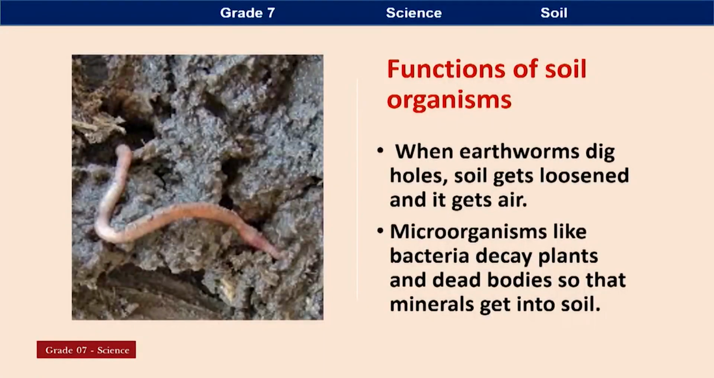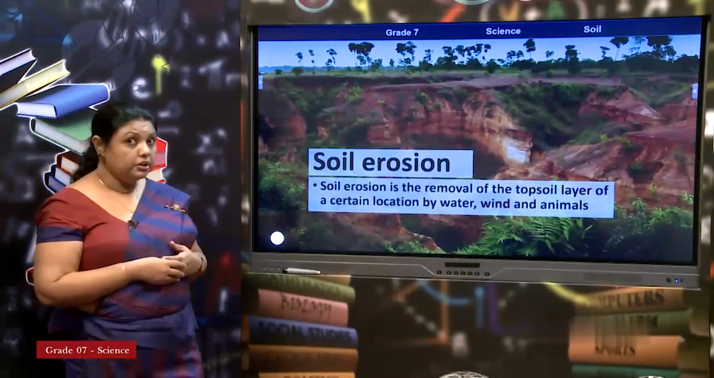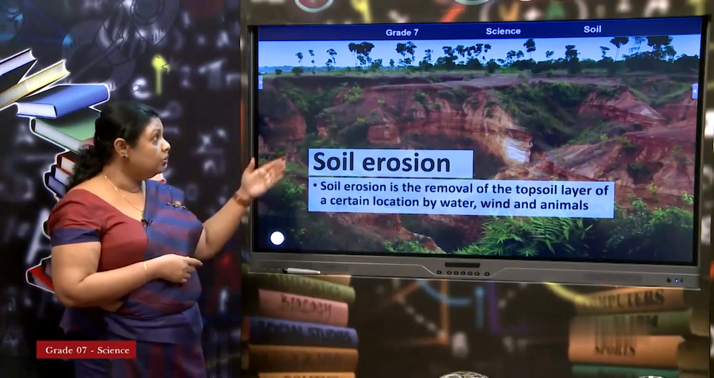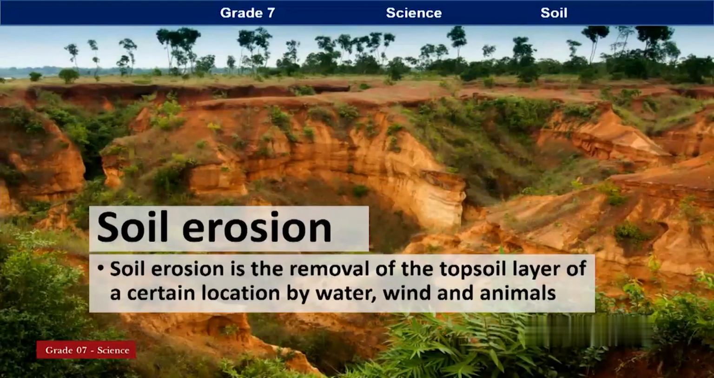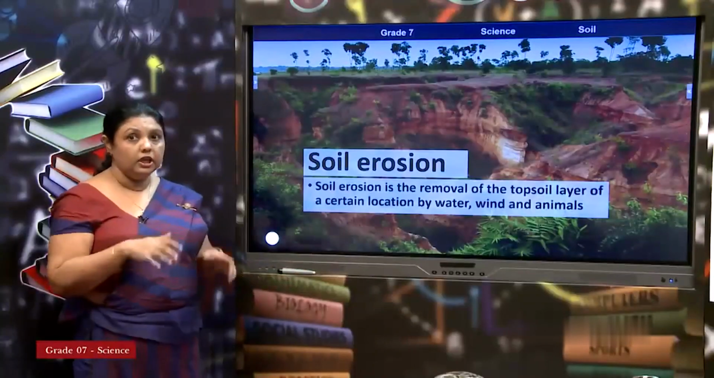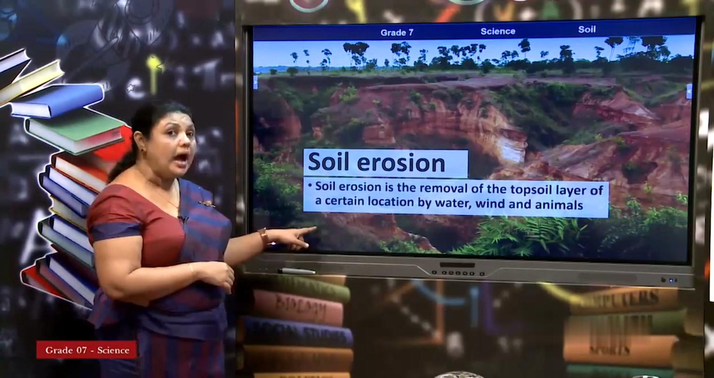There are some organisms, earthworms and others, that make holes there. Microorganisms can decay matter in soil. Lastly, we talk about soil erosion. This diagram shows how soil is moved out, mainly by wind, water and animals. Erosion means soil moves away from the place where it is.